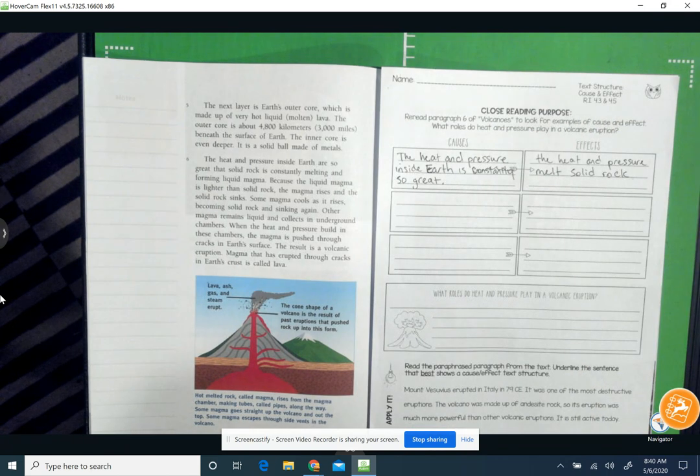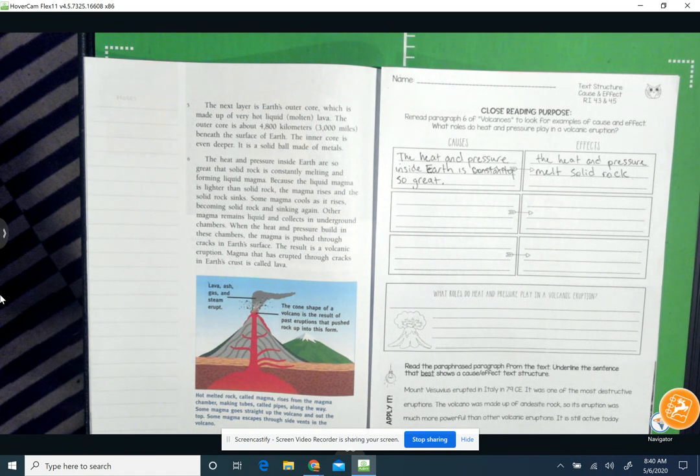Okay. So that's kind of the first step in answering the question, what causes a volcanic eruption? The heat and pressure inside of Earth is constantly so great, and it's just smashing and smashing and smashing that heat and pressure actually melts the solid rock that's below the surface of the Earth.